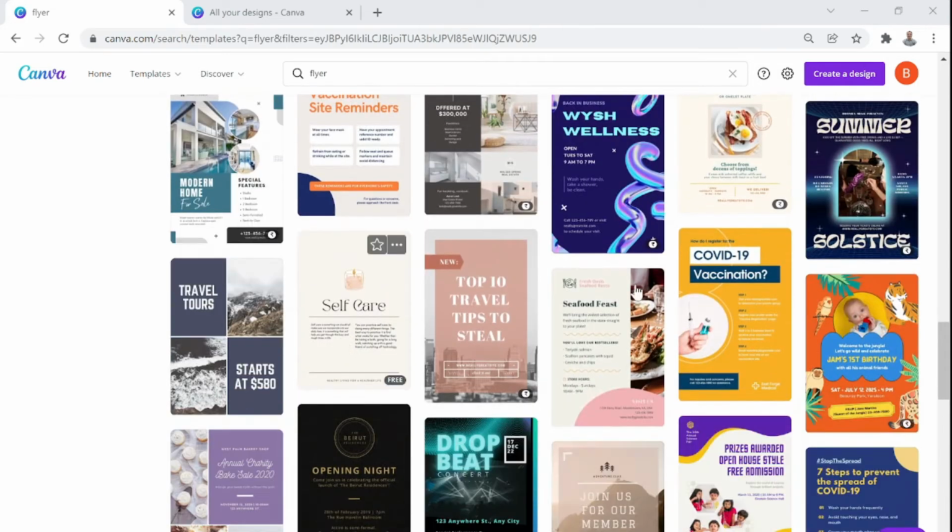Let me scroll down, and you can also do the same things. For example, I pick up this. You see this COVID-19 vaccination on my screen? Yes. All right.